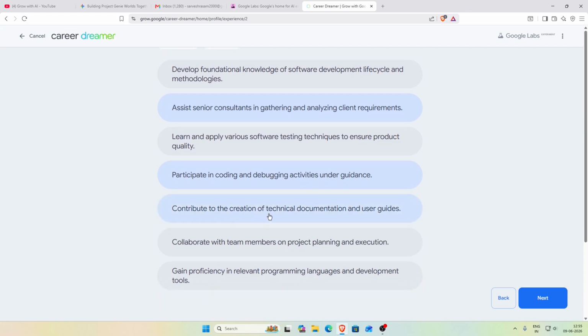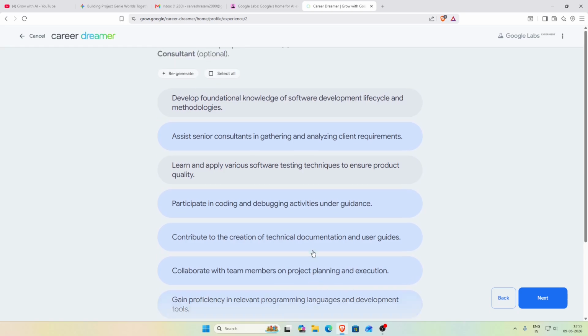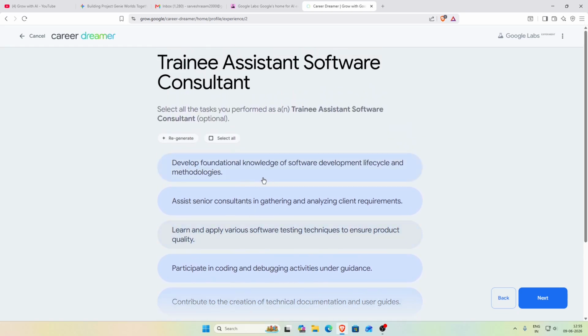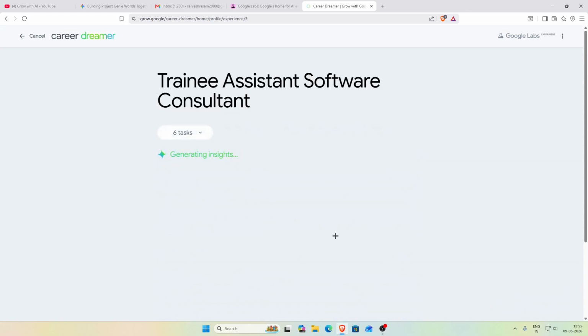Contribute to the creation of technical documentation. Yes, I did this too. Collaborate with team members on project planning and execution. Yes. Gain proficiency in relevant programming languages and development tools. Yes. Develop foundational knowledge of product software development lifecycle and methodologies. Yes. Click on next.